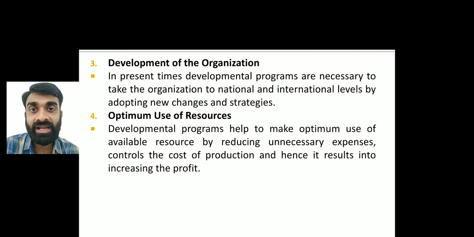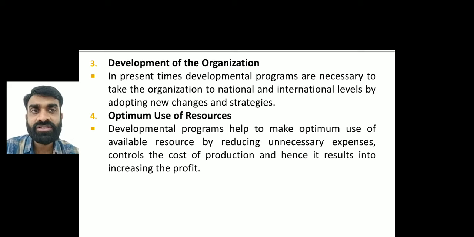Because the top level and the middle level are the levels of management that are involved in the strategic decisions that will be implemented, and they play a very important role in the expansion and growth of a business. So new changes will be adopted, new strategies will be made, and when the strategies are made, new ideas will be introduced into the company, and the business can grow and develop. Getting my point, right?